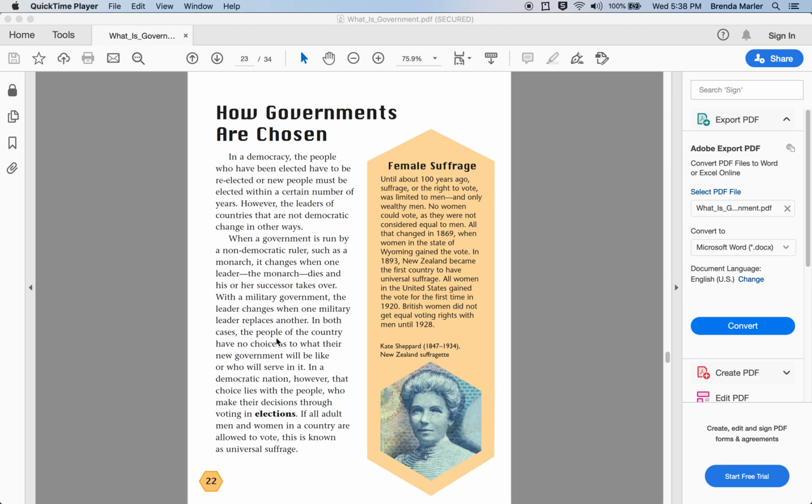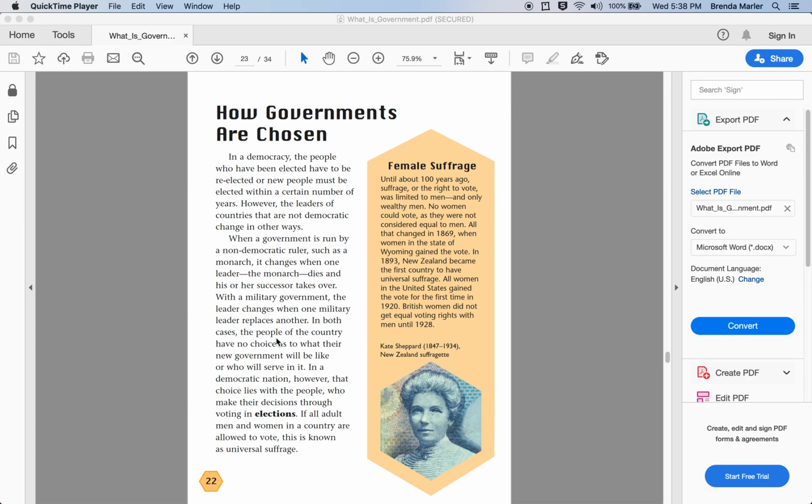Page 22. How governments are chosen. In a democracy, the people who have been elected have to be re-elected, or new people must be elected within a certain number of years. However, the leaders of countries that are not democratic change in other ways.